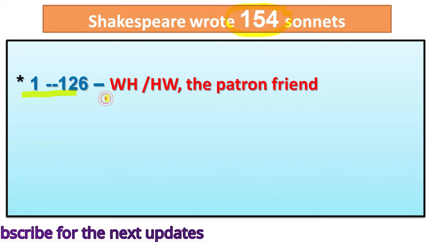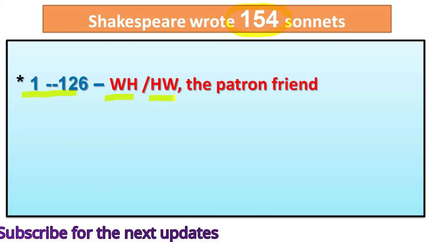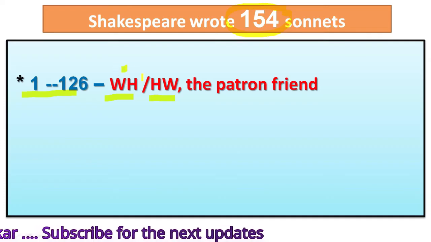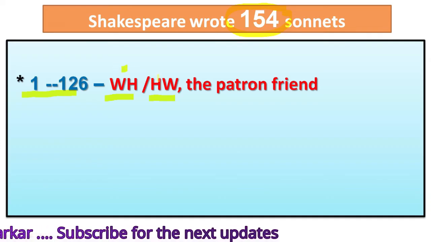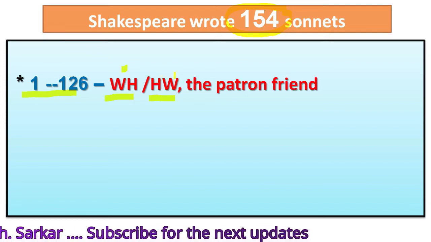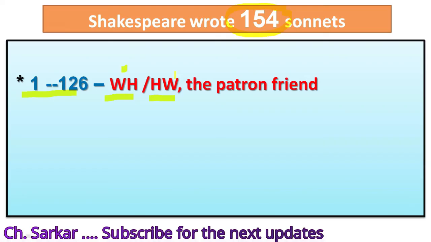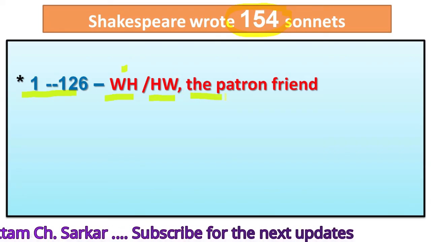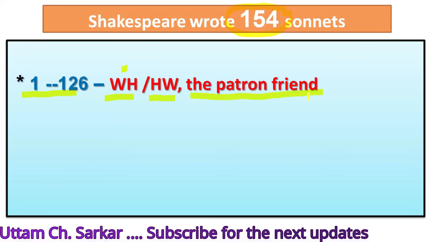He may be either W.H. or H.W. If he is W.H., then the person is William Herbert, Earl of Pembroke, or if he is H.W., then the name is Henry Wriothesley, Earl of Southampton. And the person, whoever he may be, he is the patron friend who helped the poet.